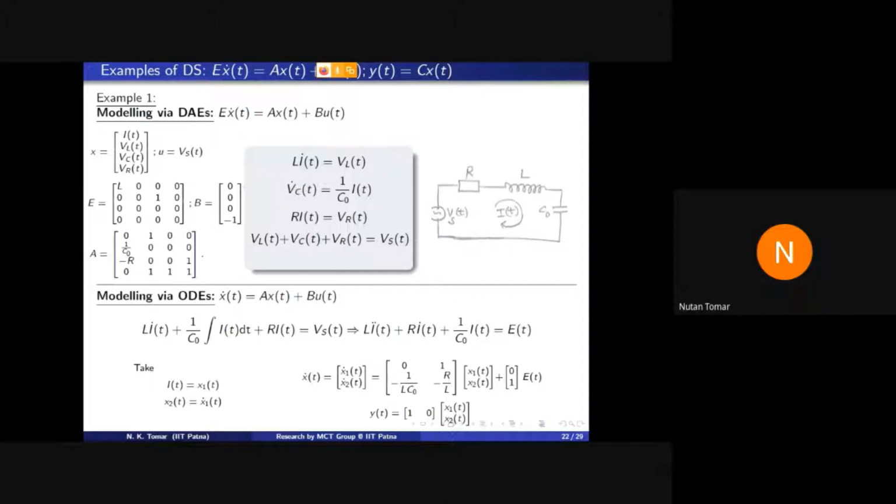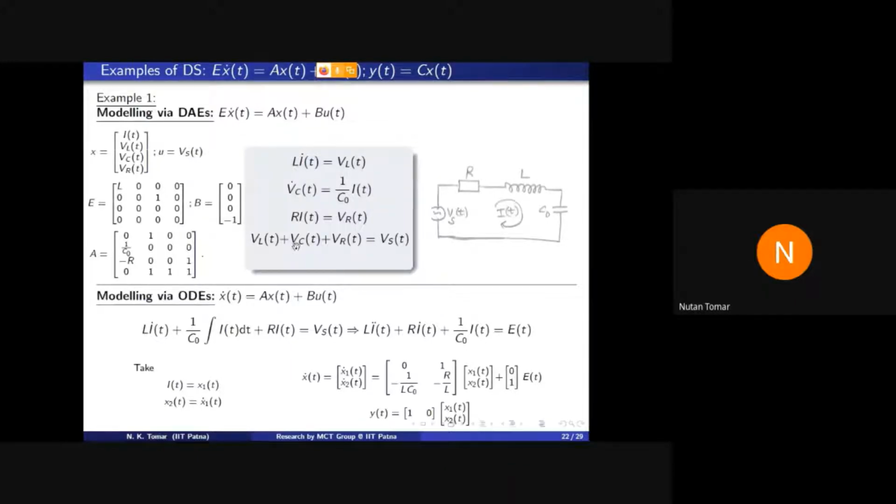If we want to represent this system by ODEs, meaning by state space systems, then what we can do is substitute the values of VL, Vc and VR from the first three equations into this fourth equation.